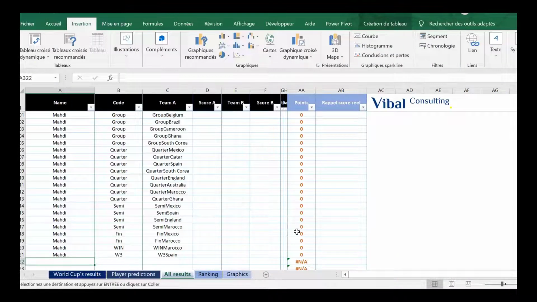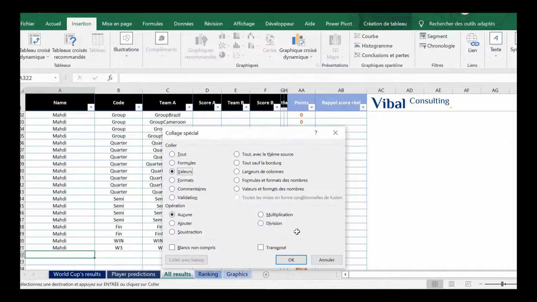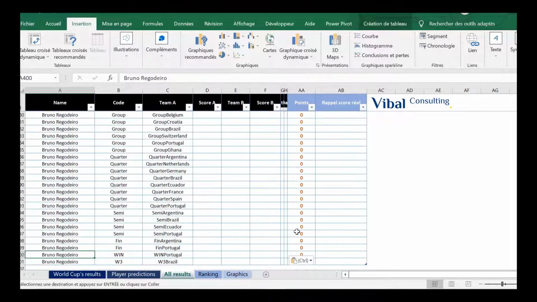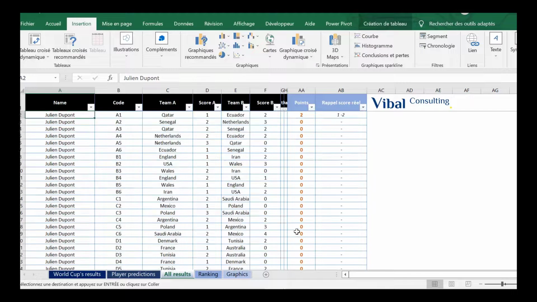I select the entire thing and I copy paste value underneath. So be careful please with the copy and paste value. It's on the column A and it should be on value.